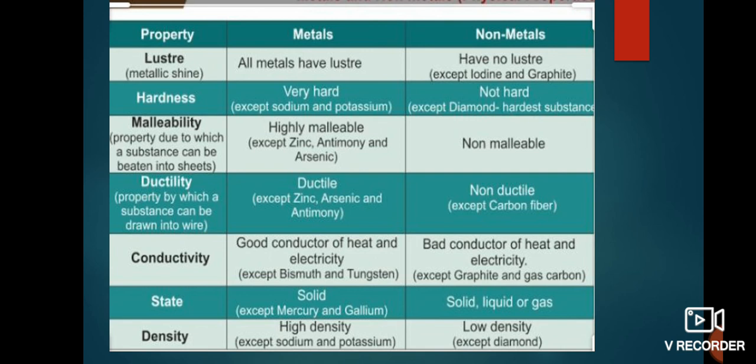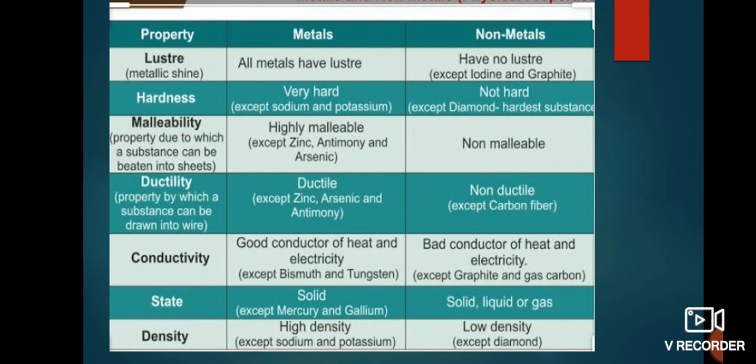Metals are highly malleable. Non-metals are non-malleable. Ductility: metals are very ductile. Non-metals are non-ductile. Conductivity: metals are good conductors of heat and electricity, except bismuth and tungsten. Non-metals are bad conductors of heat and electricity, except graphite.